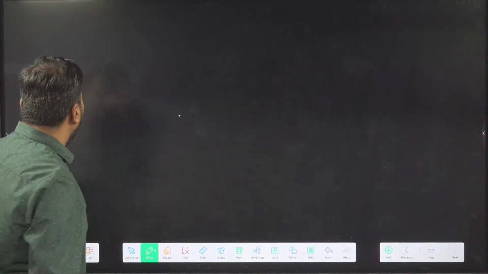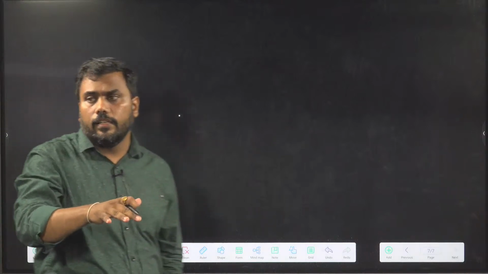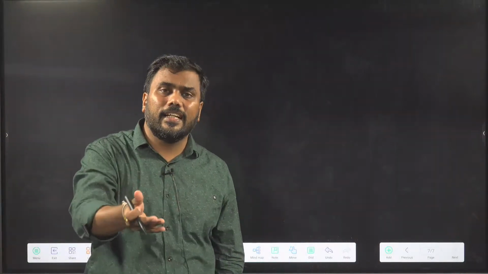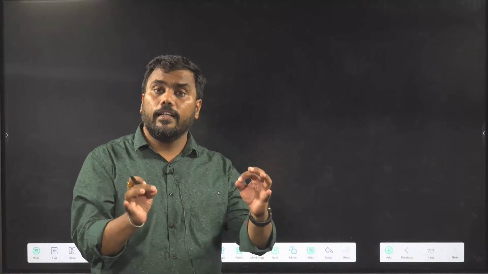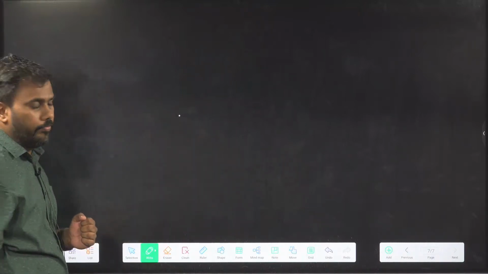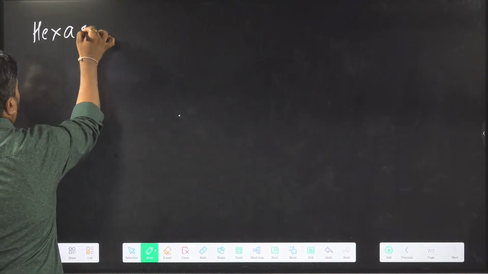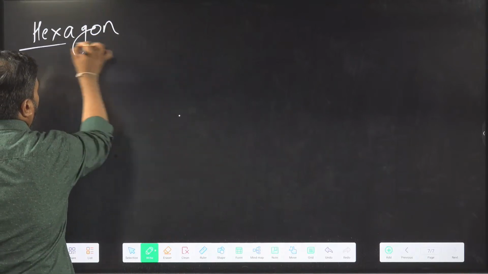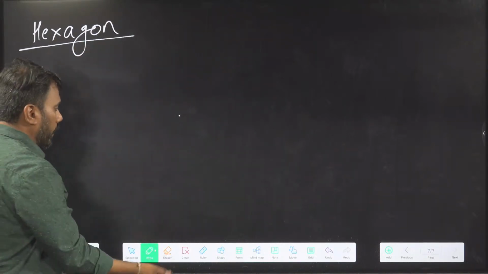Okay, so now we will start. We have covered 4-sided figures. Now we will cover 5-sided, 6-sided, 7-sided, 8-sided figures. And only one thing is important for these figures: distance of center to vertex. So I will start with hexagon. I will take the case of hexagon, and then I will generalize the special case of hexagon into the general case.